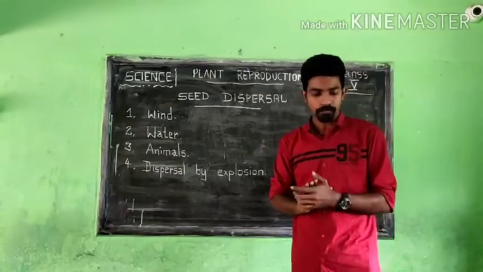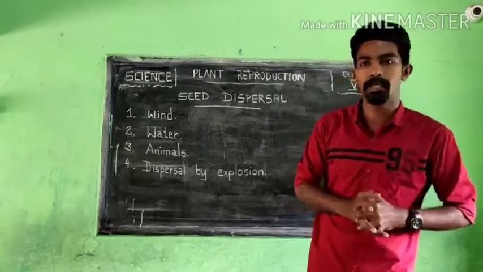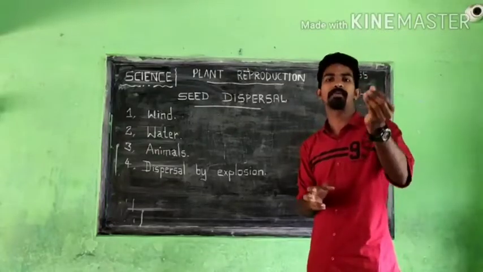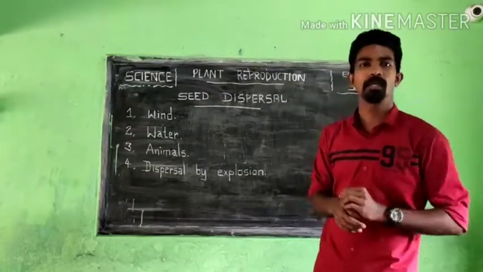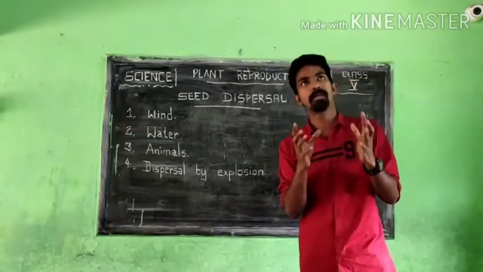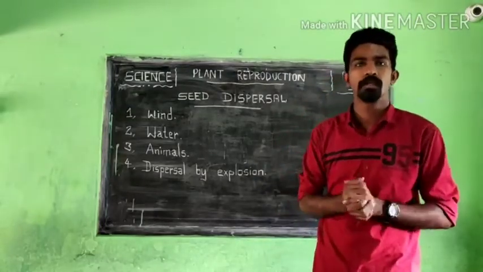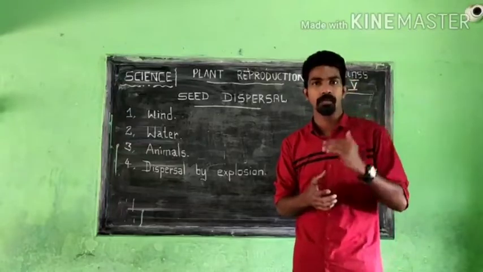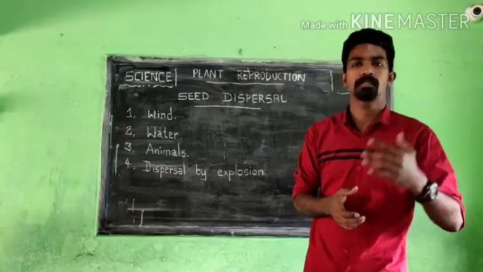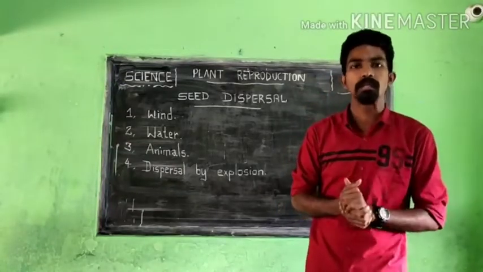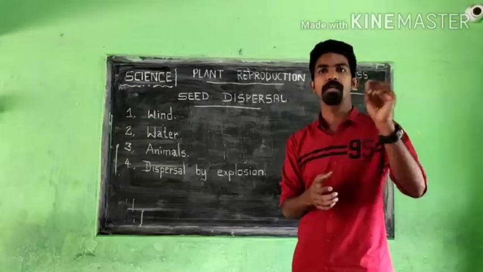The next one, dispersal by animals. How seeds travel from one place to another with the help of animals. We know that so many birds and animals are there. When birds sit in a cherry tree or a guava tree, they eat the fruits.